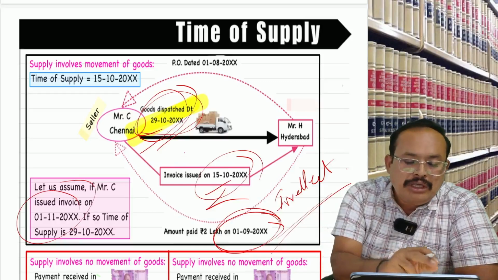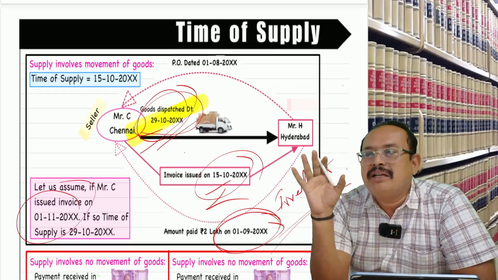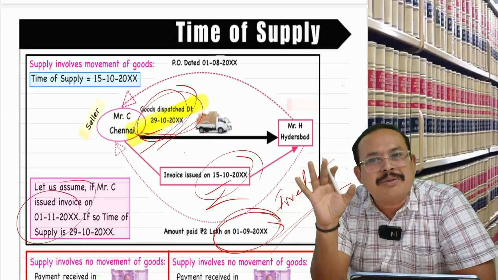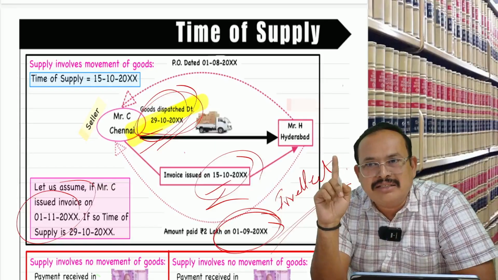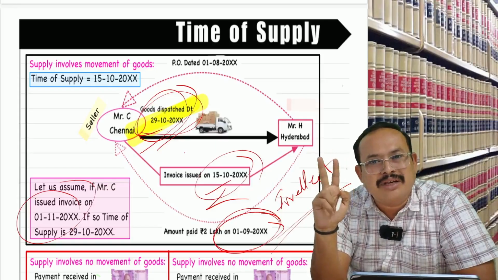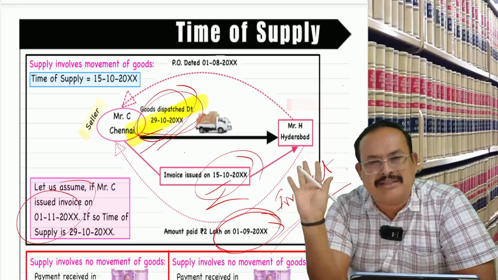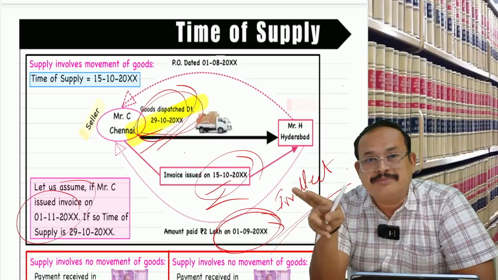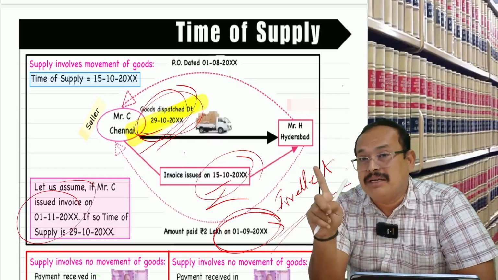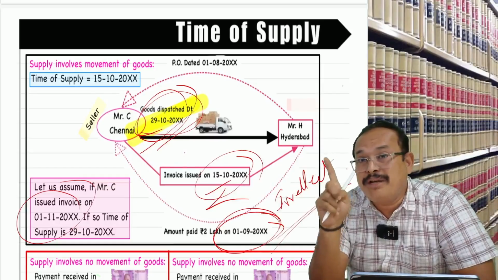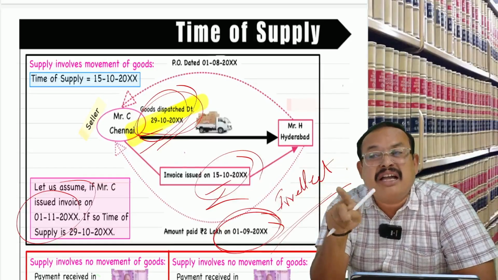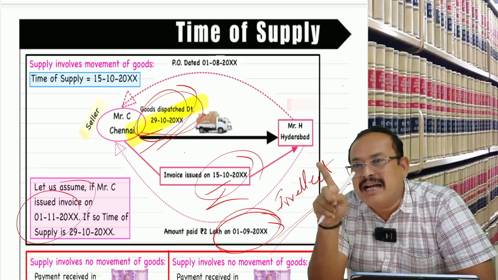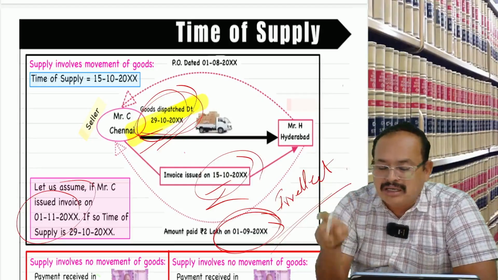So, if you say time of supply for supply of goods, forward charge apply, what is the time of supply? Date of invoice or last date to issue invoice, whichever is earlier. That's it. Over. One is in your pocket now. This provision is not applicable if you have been supplied specified actionable claims. Repeating, specified actionable claims. What are they?